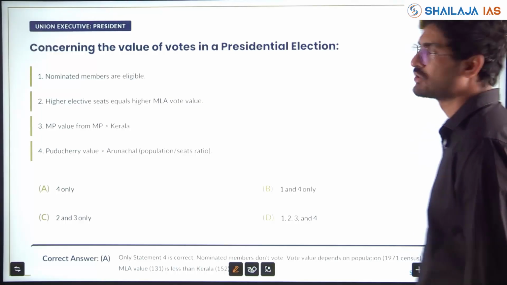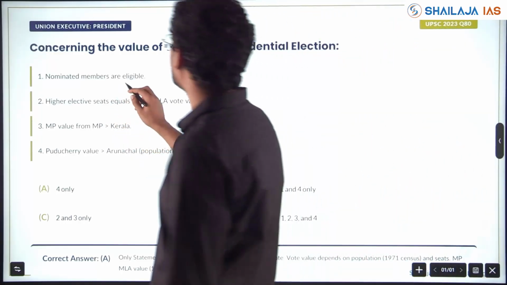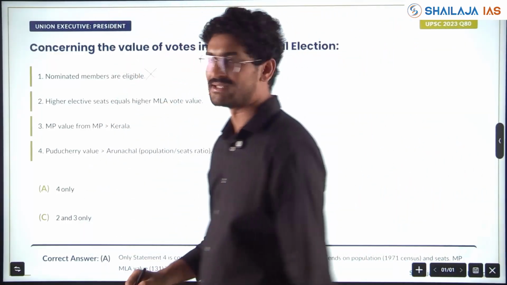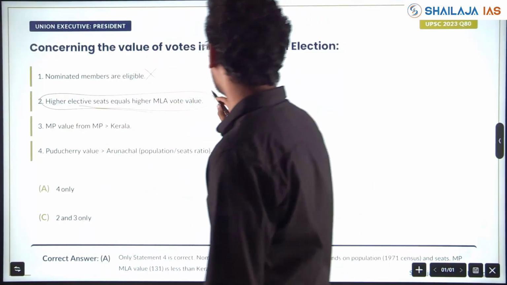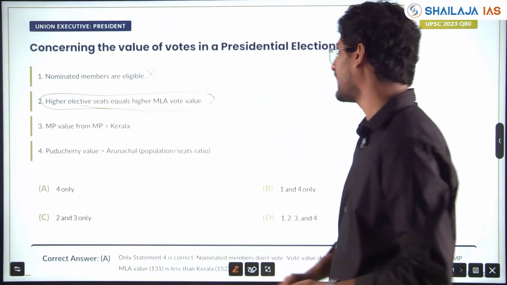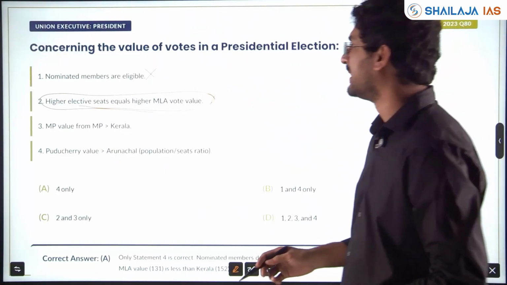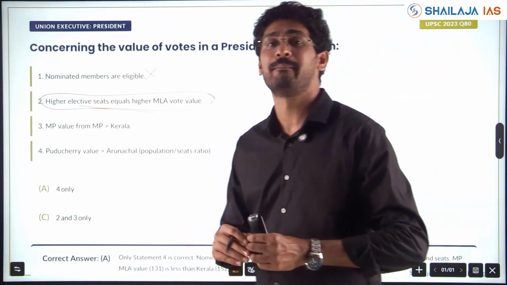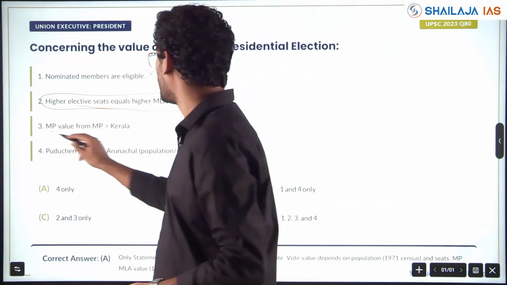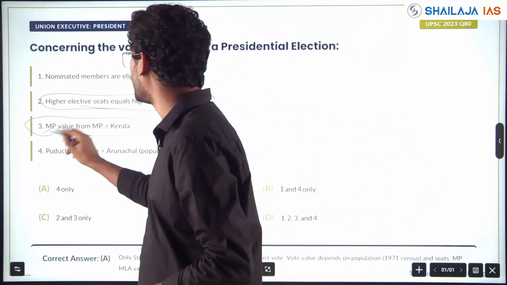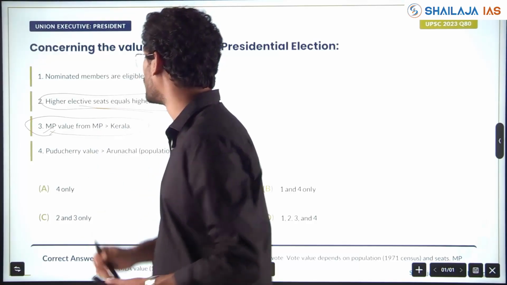Now, President election value of vote was asked in 23. This was a bit difficult question. Nominated members are eligible? No. Higher elective seats equals higher MLA value? No. It doesn't mean that higher elected seats, it's purely the ratio of population to number of seats. Value of Madhya Pradesh is more than Kerala.